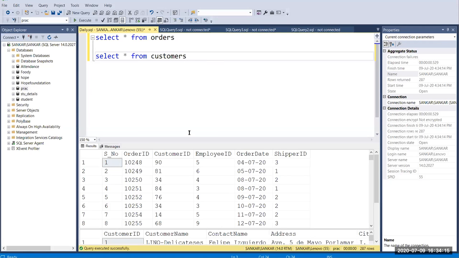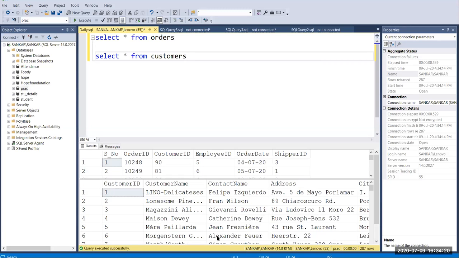Okay, so now you can see here, I'm going to lightly enlarge it. So we have the same columns in the customer table and also in the order table. So now we can connect the order table and the customer table and find easily which customer gets more orders, by joining these two columns.